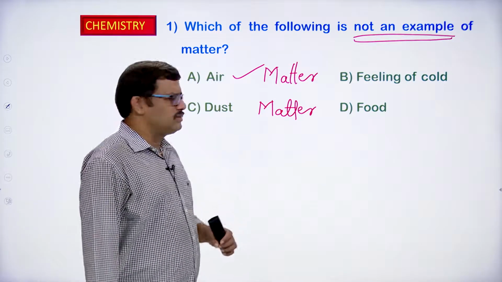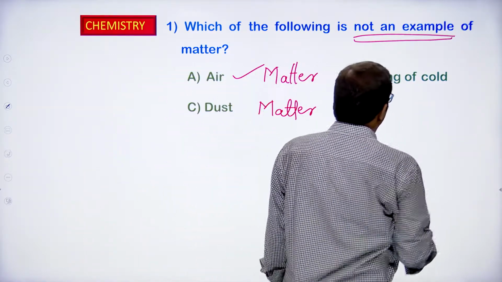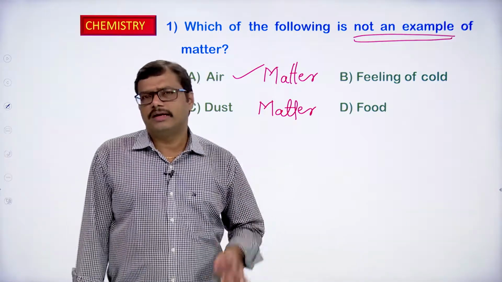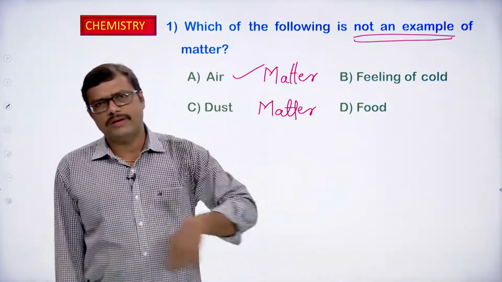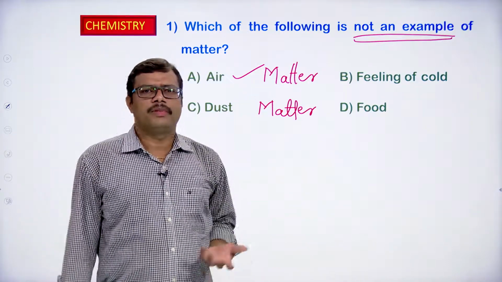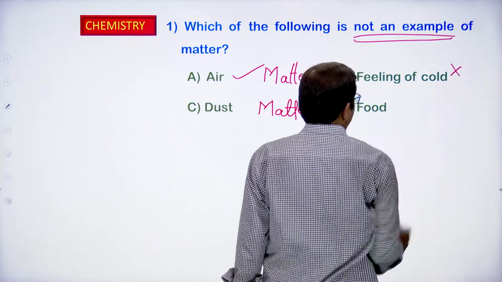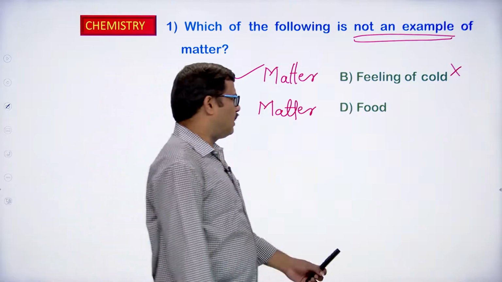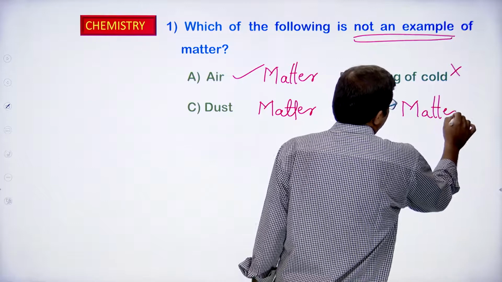So, the dust particles can be considered as matter. Feeling of cold, so you are feeling cold, cold is a feeling, it is not a matter, okay. It does not have any weight and it is not going to occupy the space, it is just a feeling. Therefore, we can say that this is not matter. Food that we take, food is going to have some mass and it is going to occupy some space, so we can categorize the food as matter.